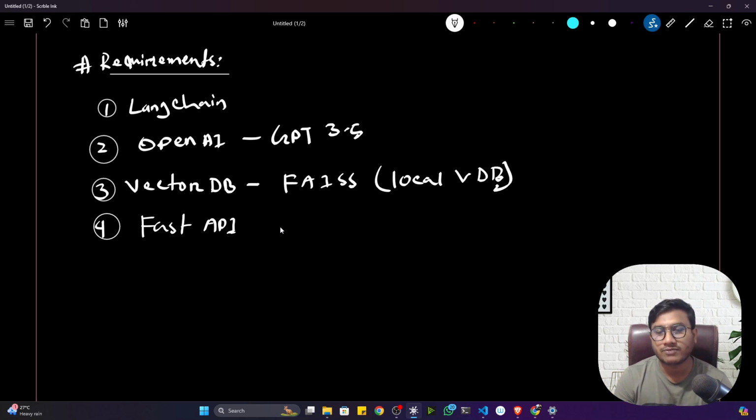I think we saw Flask previously. Remember Flask, I showed you. We created some applications with the help of OpenAI. We'll also be using Streamlit. Streamlit is very easy. If you're using Streamlit, you don't need to write any kind of HTML and CSS code. So guys, as of now, these are the requirements needed. If I need anything later on, I'll tell you.